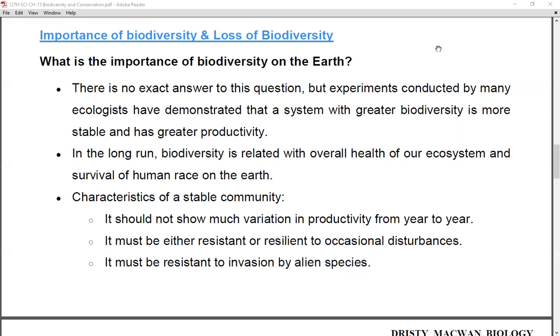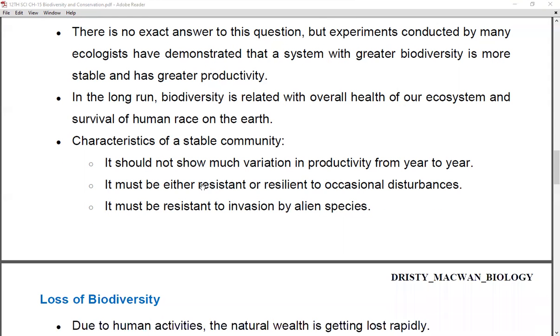Third, it must be resistant to invasion by alien species. If any other species comes and resides in the same area, the community which is already residing in that place, that stable community, should be resistant to those different species. So this is the third characteristic of a stable community.